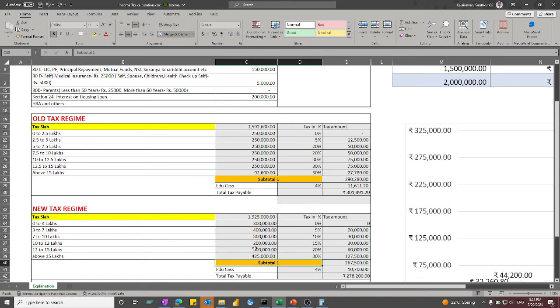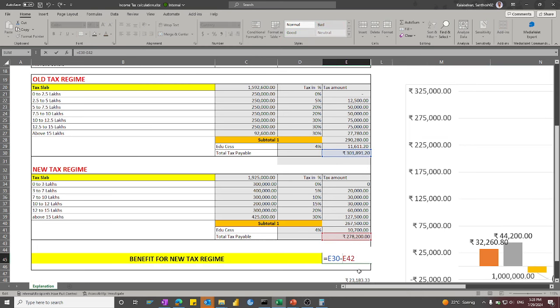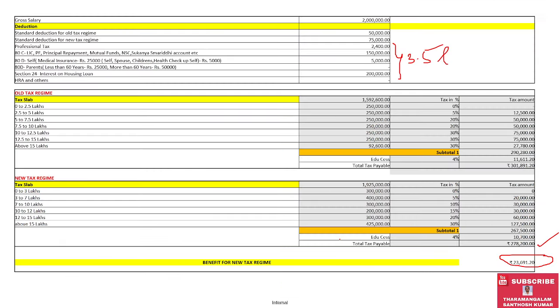So you can see here almost 2 lakh 70,200 is derived under the new tax regime, when compared to the old tax regime of 3 lakhs 1,891. So we see that almost 23,000 is benefited when you choose the new tax regime. So these are the four different use cases for simulating the income tax based on your investments or savings plan.